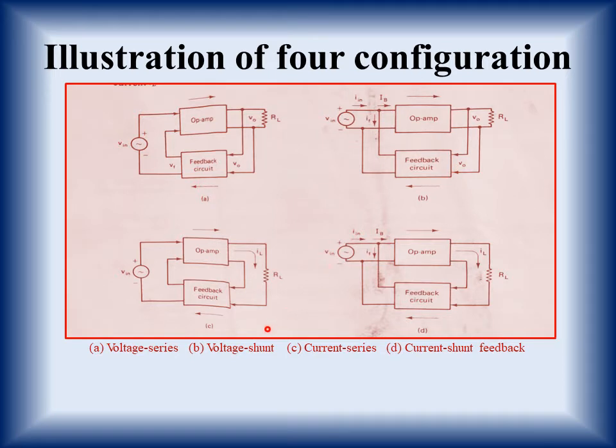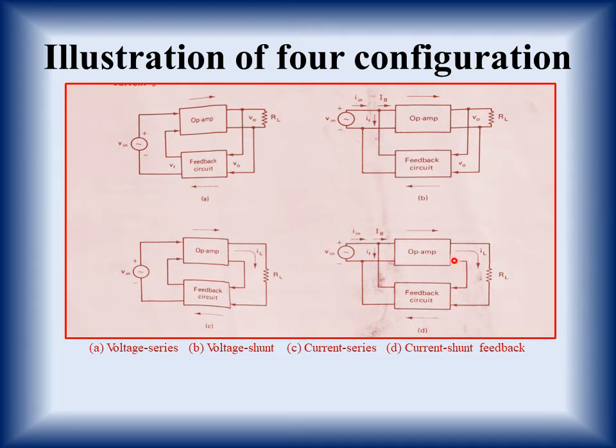Now when we use current series, this third part is current series, then instead of taking these two wires in this way, we'll take a series combination. This represents current feedback, and if we are taking it in the same way here, then this will be current series feedback.